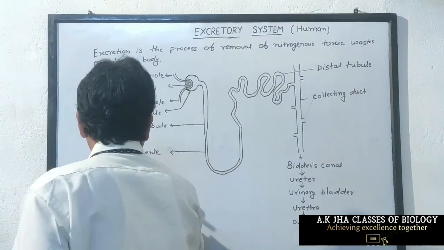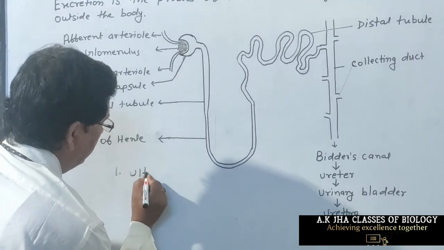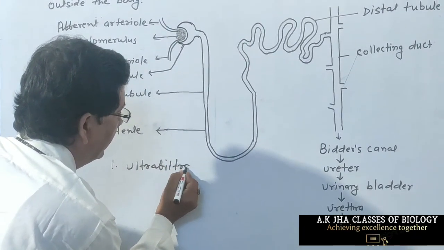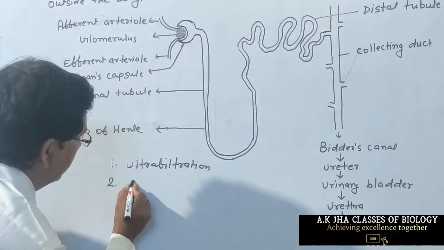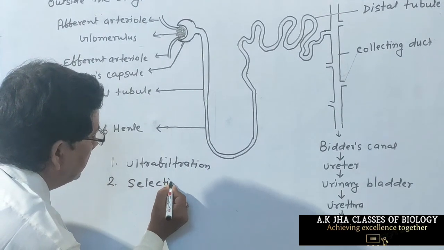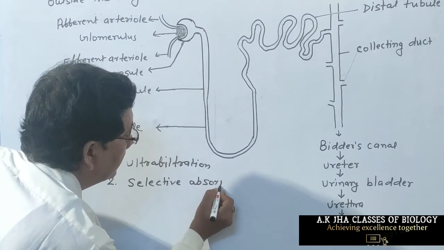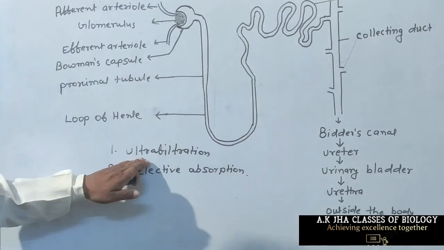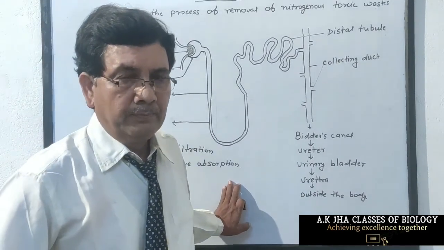First step is called ultrafiltration, and next step is called selective absorption. Firstly, we explain ultrafiltration, and then we explain selective absorption.